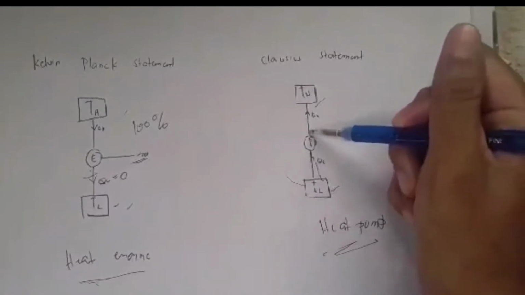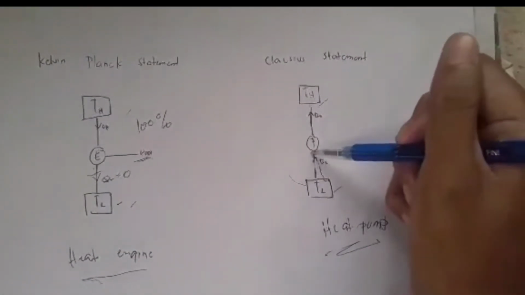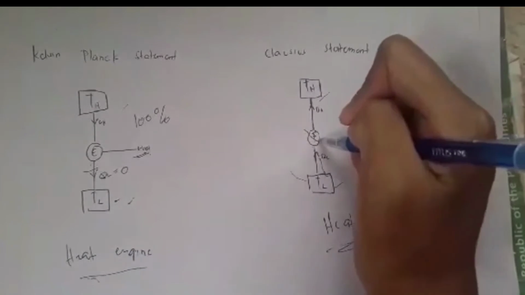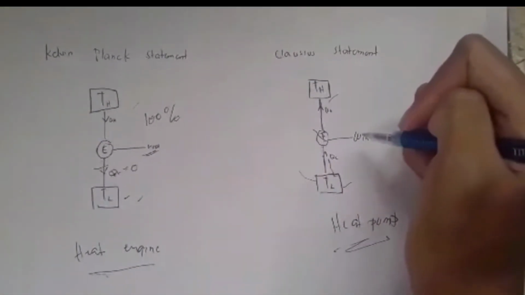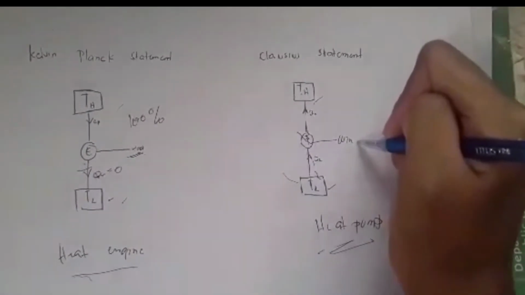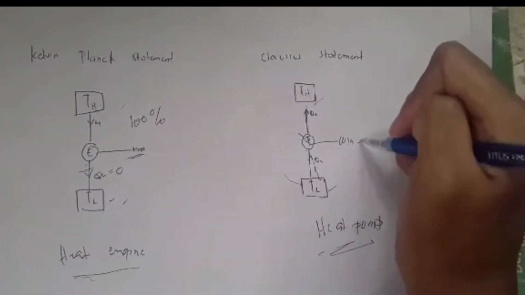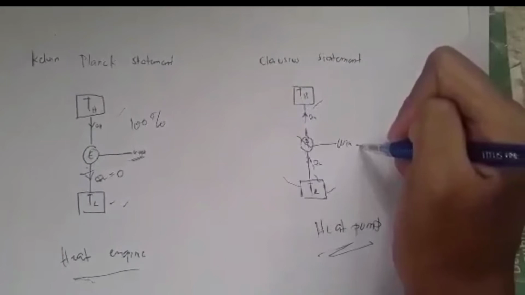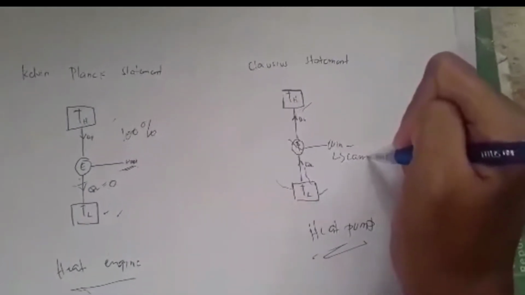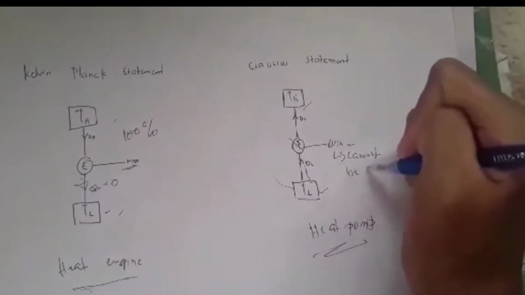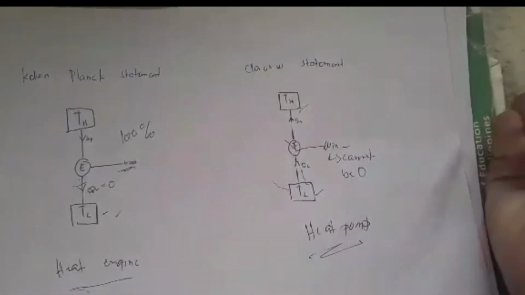You need to have some work input, meaning as per the Clausius statement, your work input cannot be zero. If it is zero, that kind of device is not possible at all. So spontaneous flow of heat from a low temperature source to a high temperature source is not possible. You should have some energy input which makes this flow take place.